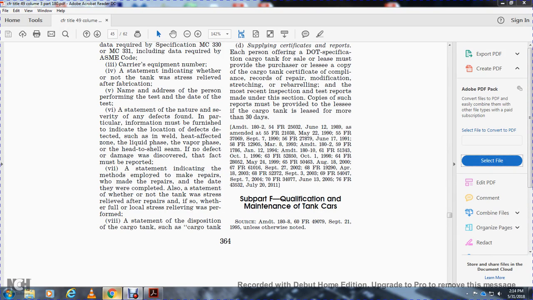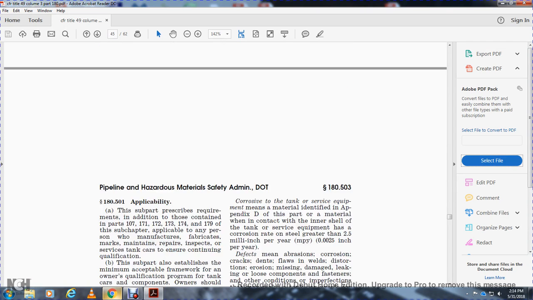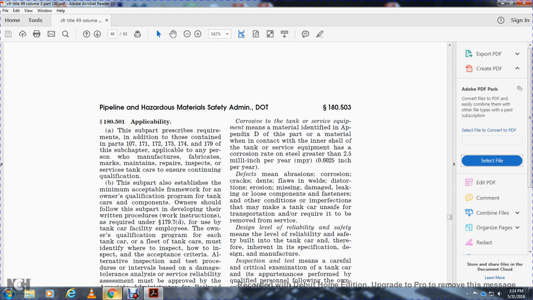Alright, Part 180, Chapter 1, Title 49, Subpart F, Qualification and Maintenance of Tank Cars. Applicability. The subpart prescribes requirements in addition to those contained in parts 107, 171, 172, 173, 174, and 179 of this subchapter applicable to the person who manufactures, fabricates, marks, maintains, repairs, inspects, or services the tank, to ensure the continuing qualification of the tank. This subpart establishes the minimum acceptable framework of the owner's qualification